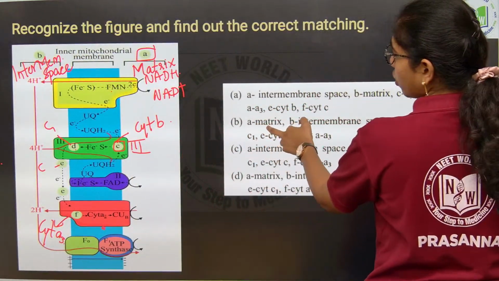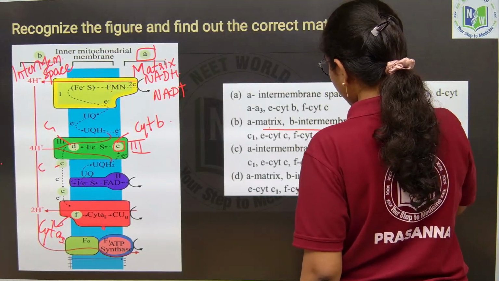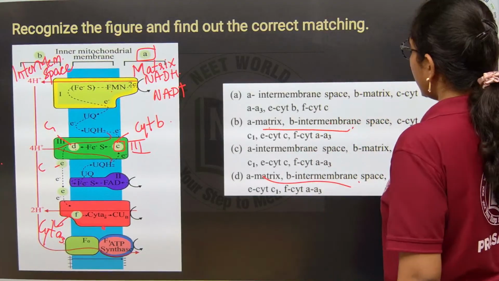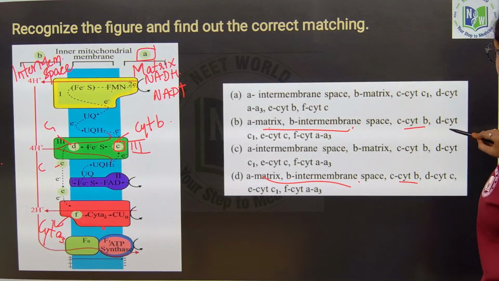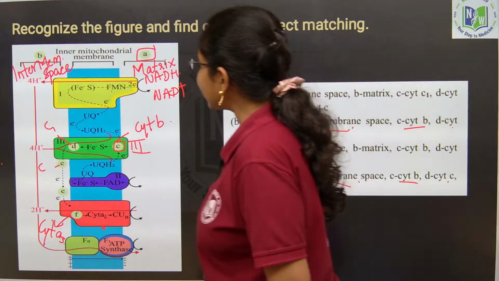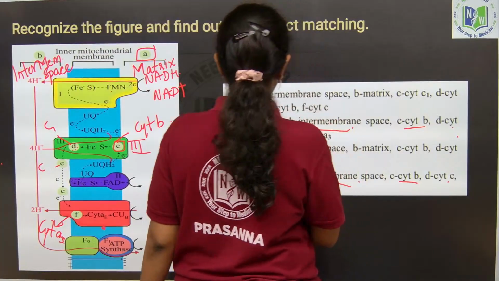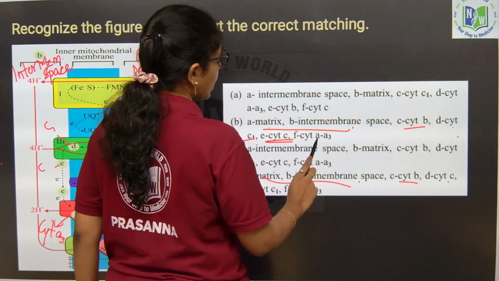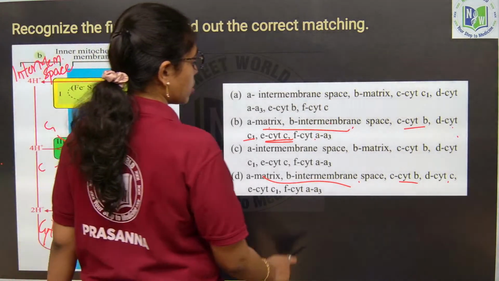A is mitochondrial matrix, B is intermembrane space. So, you can opt this and this, and then C will be what? Cytochrome b. Okay, both of them are correct. D is what? Cytochrome c1. Okay, D is cytochrome c1 and E is cytochrome c, that is over this in the complex 4, cytochrome a3 complex. So, this is what?